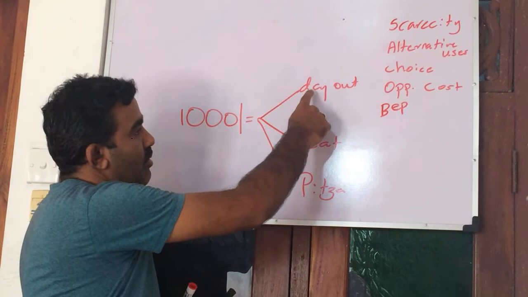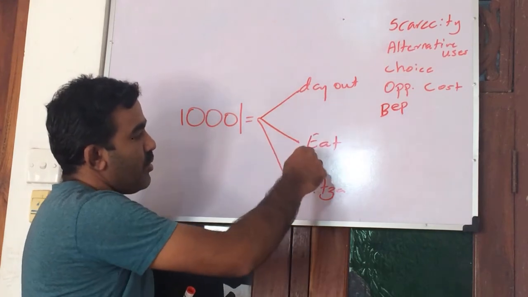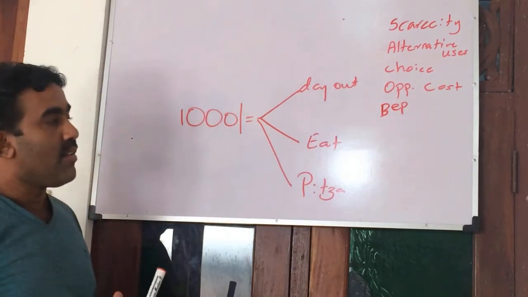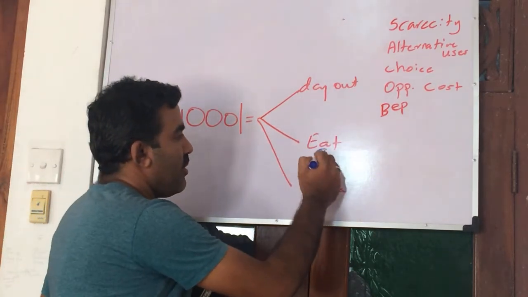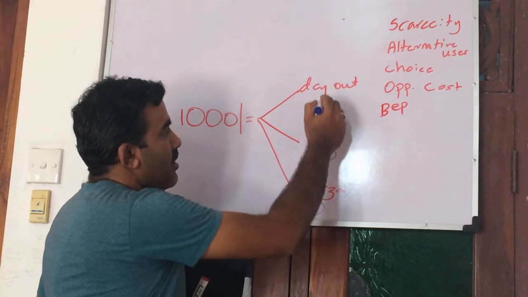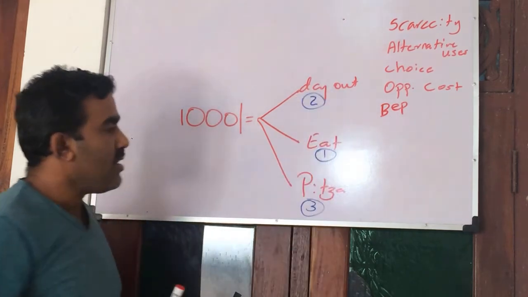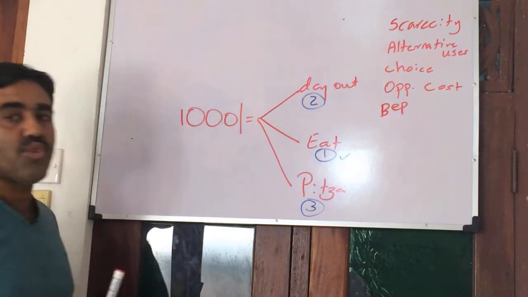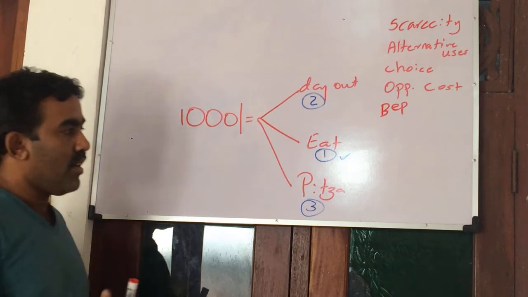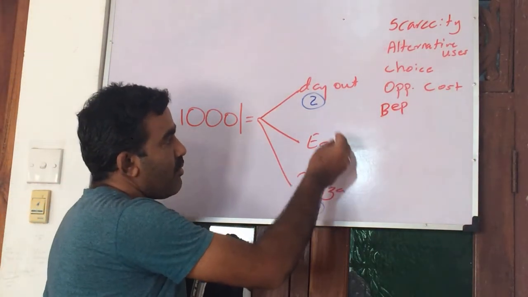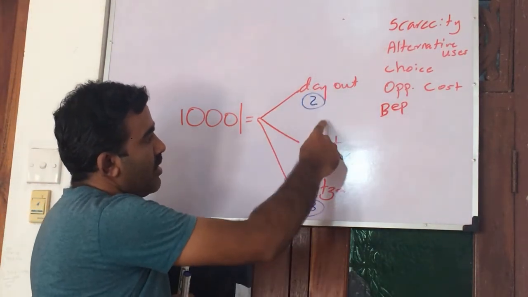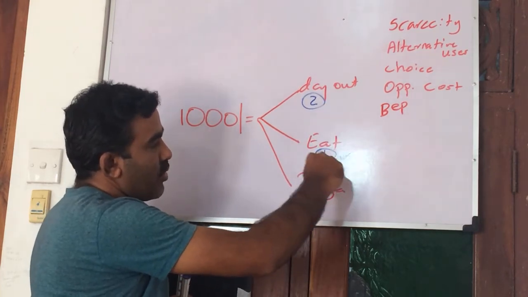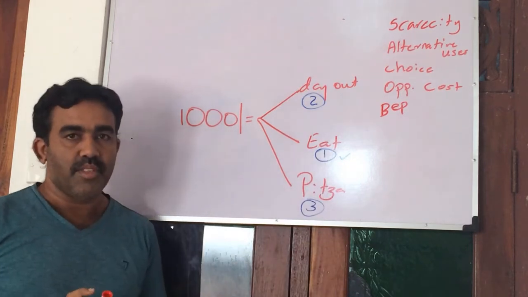So we have option 1, 2, 3, and we have to go for a selection. The selection criteria is based on your personal view. If you select eating in McDonald's, then this is what we call choice. When choosing only one, we have to leave the others. So the selection part is known as choice.